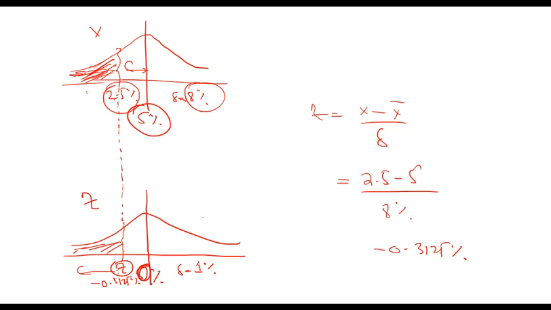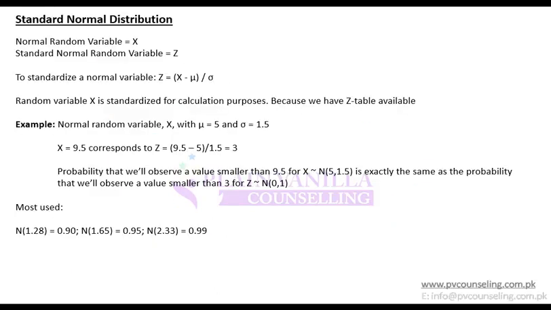So this is how you convert X into Z for finding out probabilities related to X, because you have a table available for Z and not for X. So you first convert it into Z and then you find out the area. So how do we actually do this? This we have done.